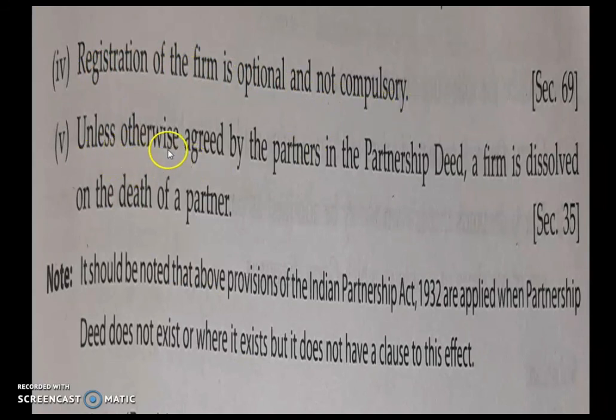Next, unless otherwise agreed by the partners in the partnership deed, a firm is dissolved on the death of a partner. So in a partnership it has to be decided. Otherwise a firm is dissolved on the death of a partner. If a partner dies, then the partnership will come to an end.